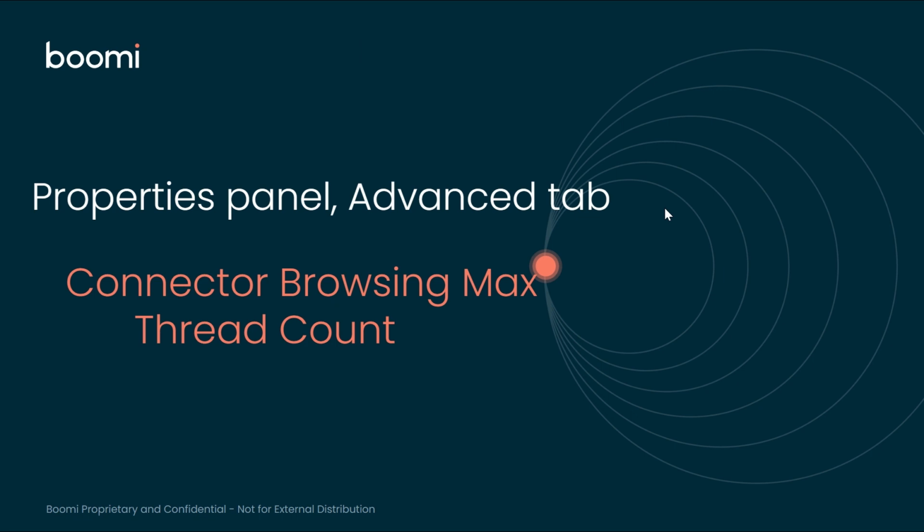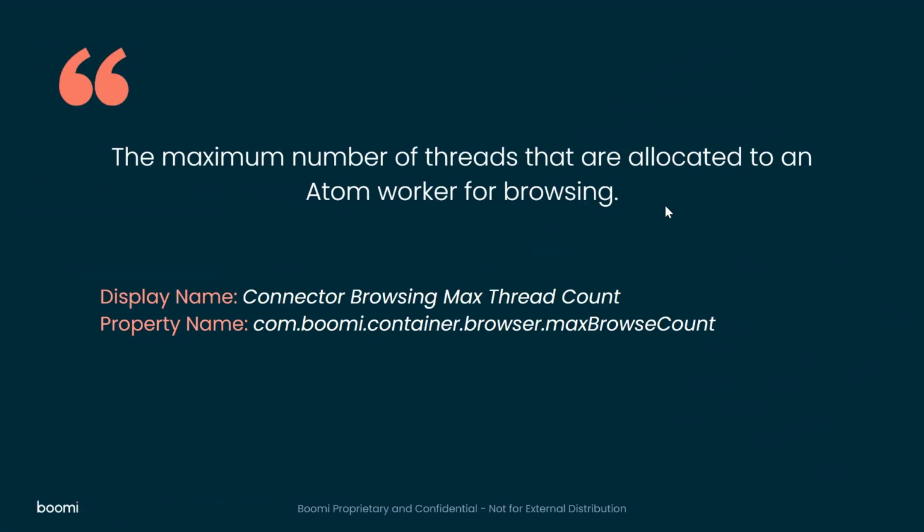Today we are going to discuss a property, connector browsing max thread count. This property will be available in the properties panel in the advanced tab. This property will allow the maximum number of threads that are allocated to an atom worker for browsing. The display name will be connector browsing max thread count and the property name is as follows on the screen.